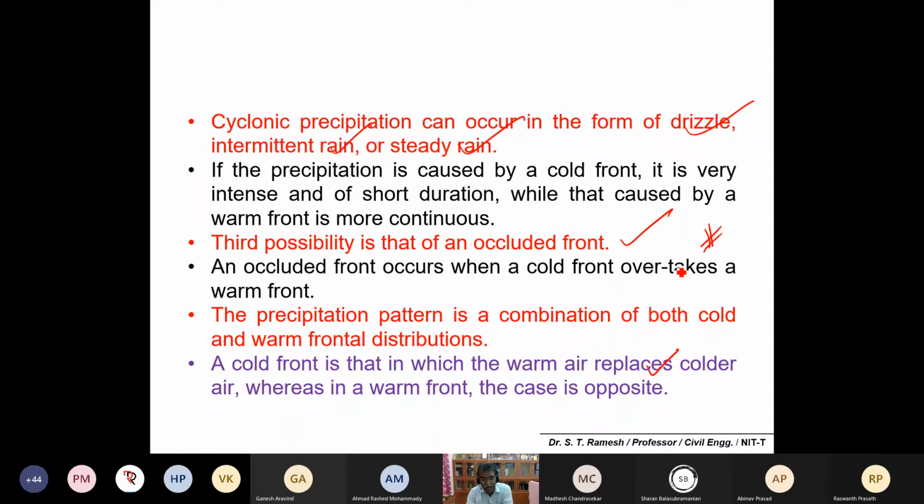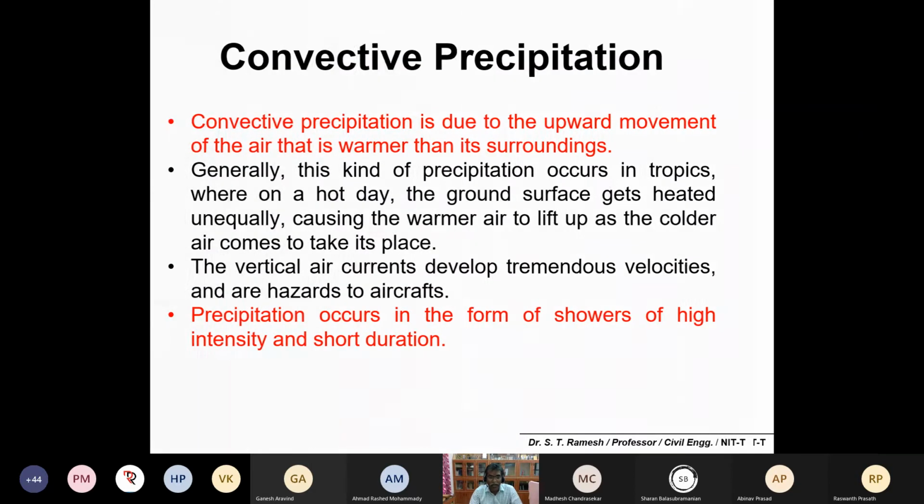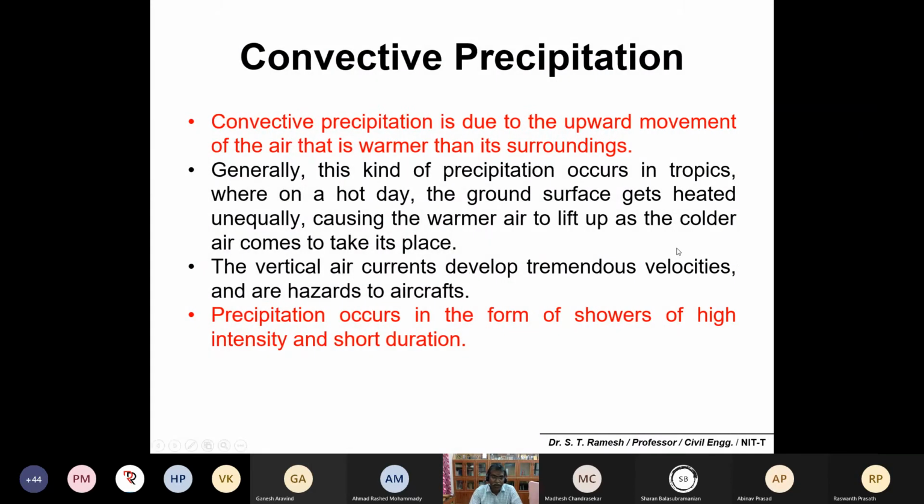It's very simple, because of the pressure difference inside the city area and also outside, the air moves faster from the high pressure area into a low pressure area. The lighter air moves up or lifts up into the atmosphere. Condensation takes place, and because of that you may get continuous rainfall or intermittent rainfall. That you can simply call cyclonic precipitation. Okay, second one is convective precipitation.